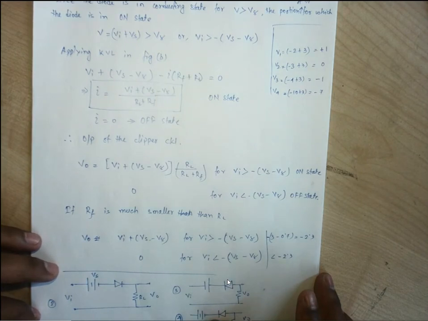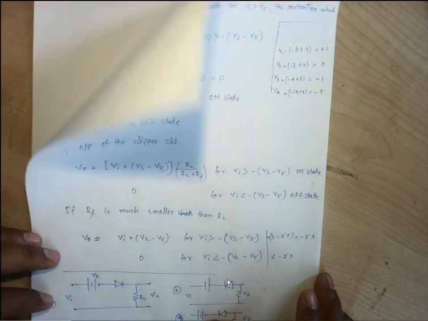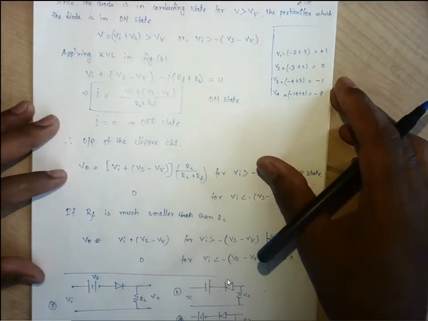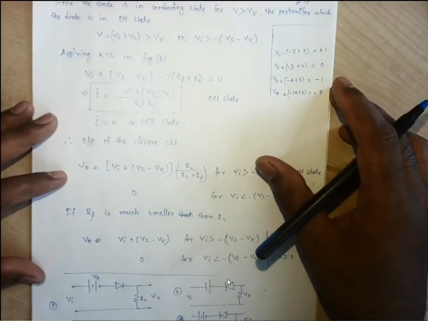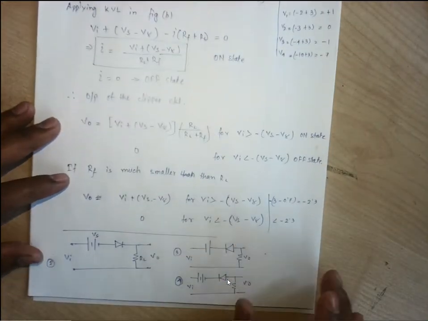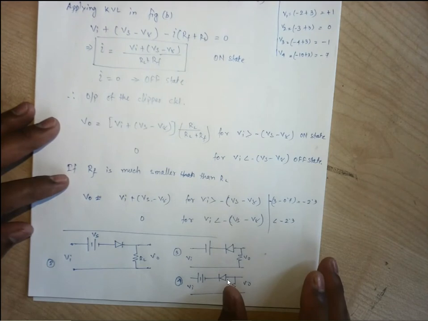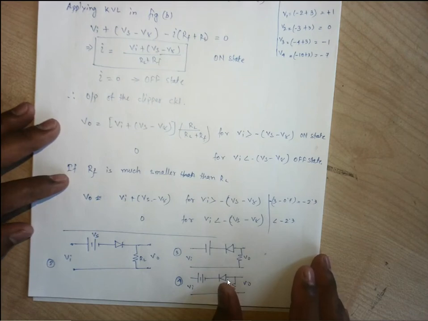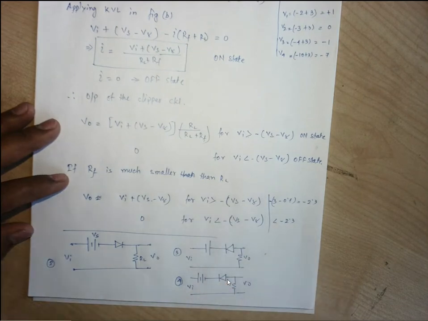It is off, right? Because this Vs is making this diode off, even if the forward bias has been given for the Vi, right? So to have the output in the first half, that is in the positive half, we need to overcome this Vs, because this Vs is making this diode off. So when this Vi is greater than Vs, then only our diode will be in the on state, right?